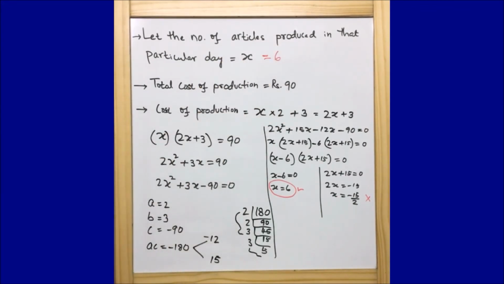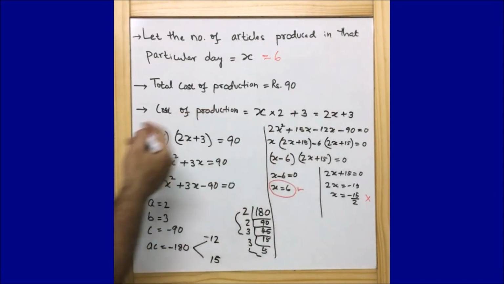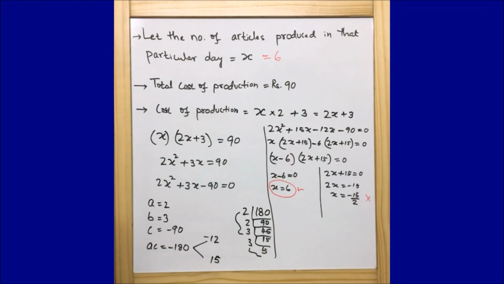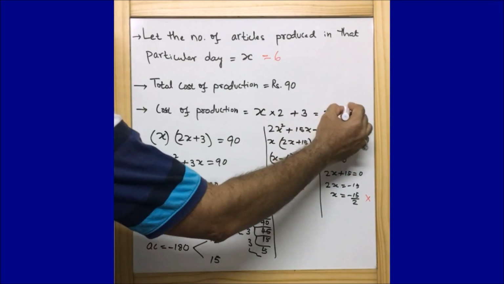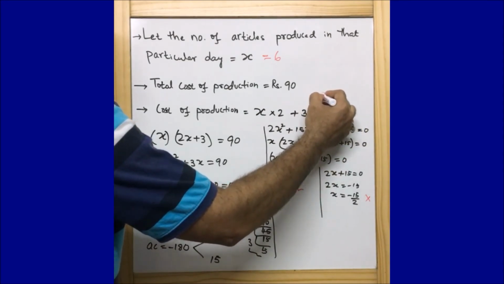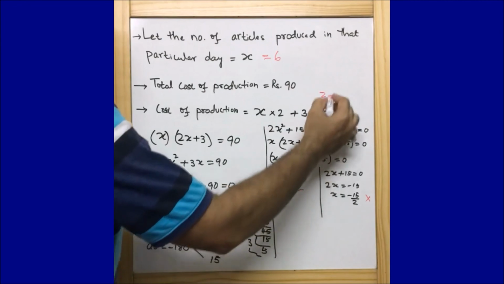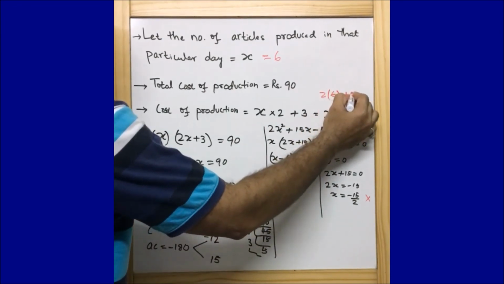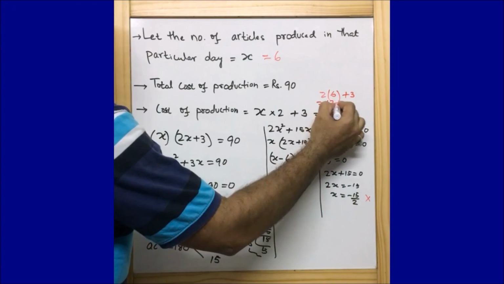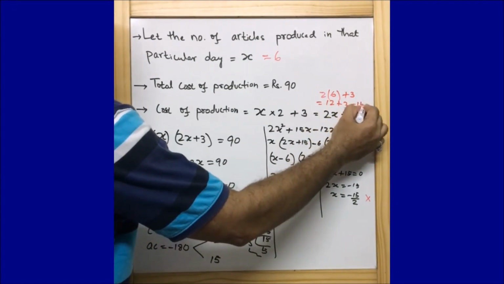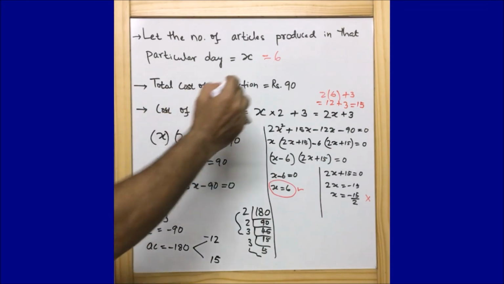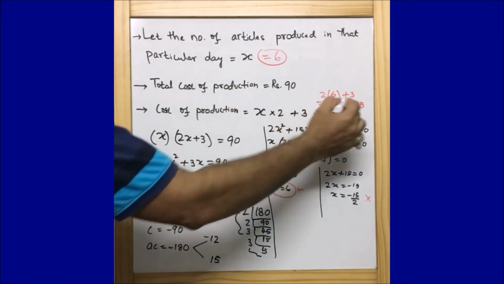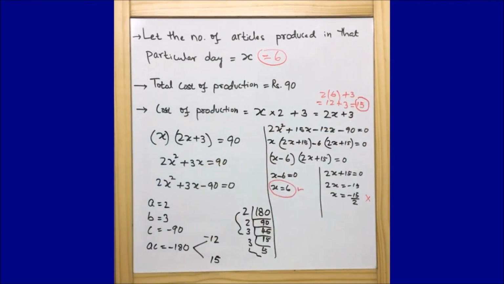Now similarly, the question also wants us to find out the cost of production. The cost of production here we got as 2x plus 3, or we can say 2 into 6 plus 3. So that is equal to 12 plus 3, that is equal to 15. So guys, we got the number of articles produced in that particular day is 6 and the cost of production is 15. Hope guys you understood this calculation.